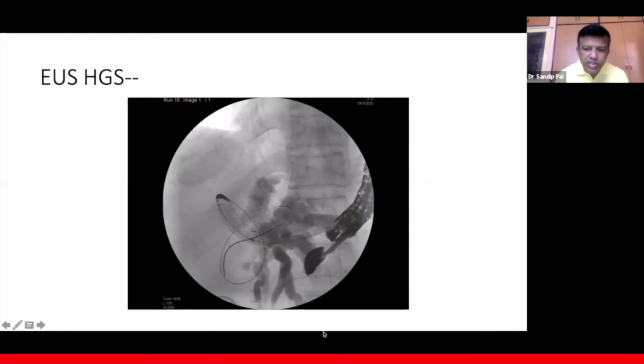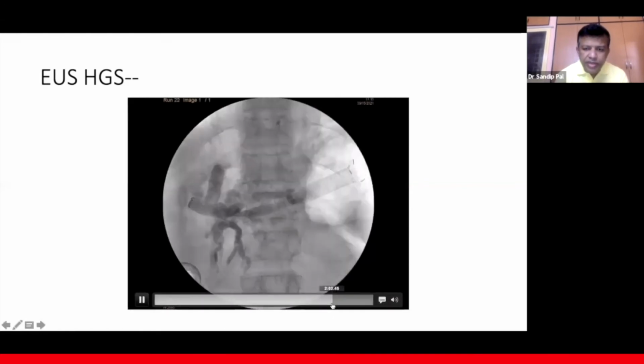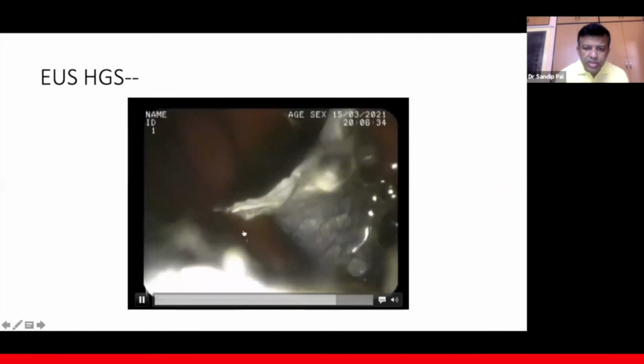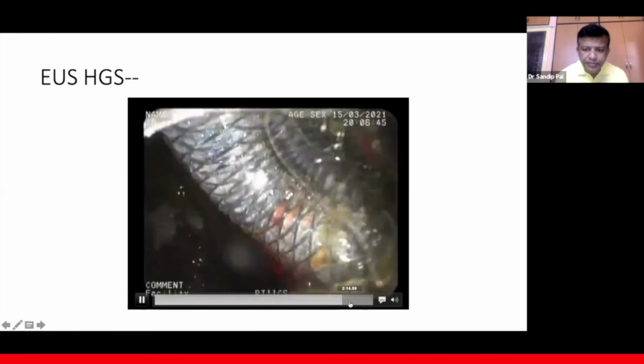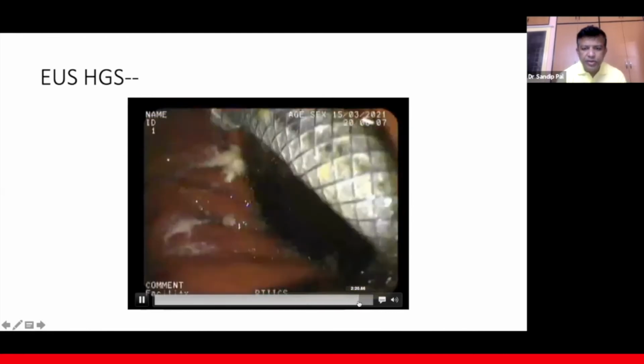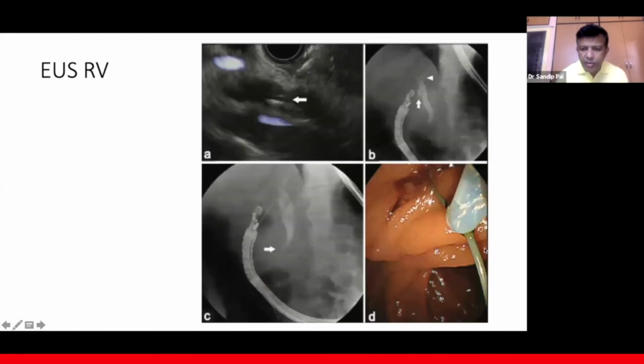So here you can see the stent has already been deployed. You can see the final position of the stent. You can see good drainage of bile through the stent. So this is all about hepaticogastrostomy.